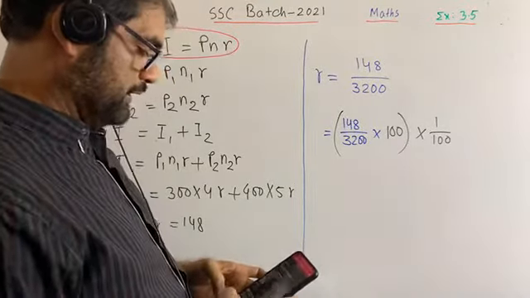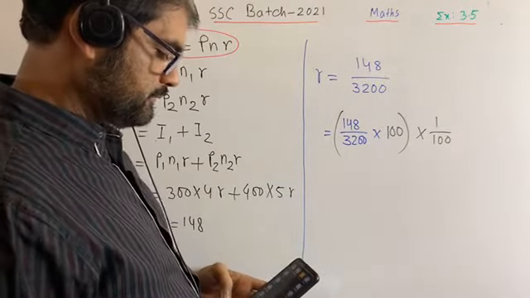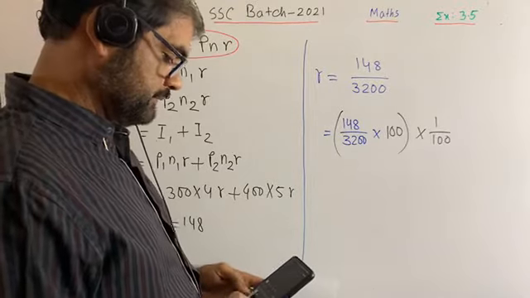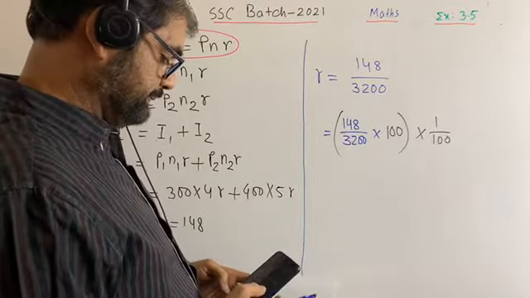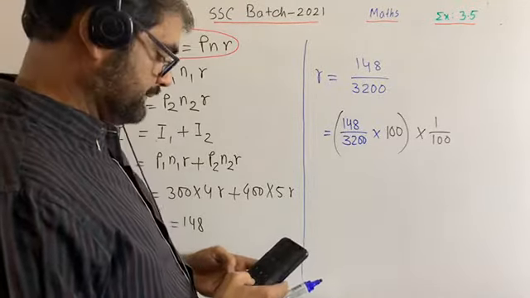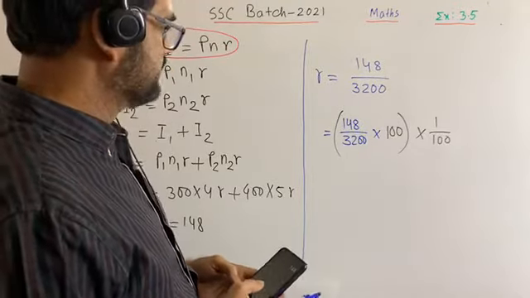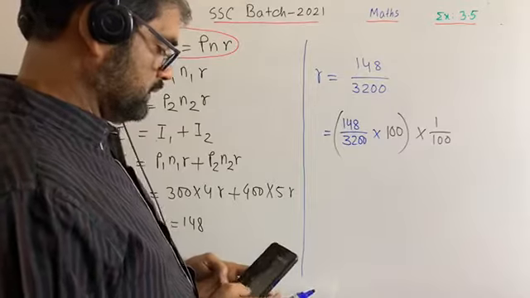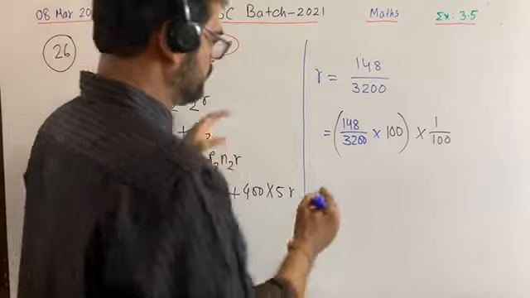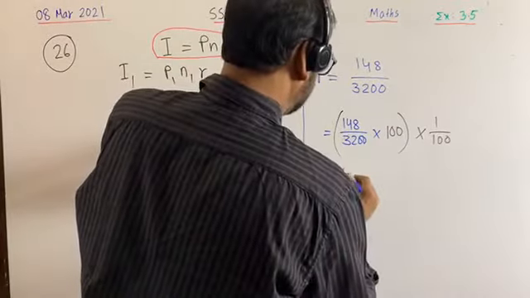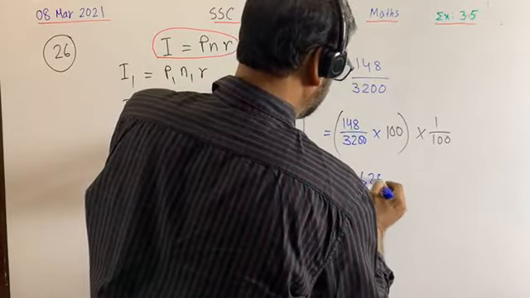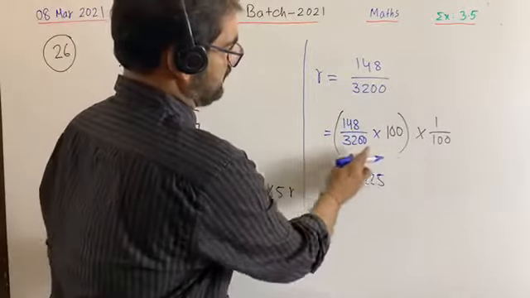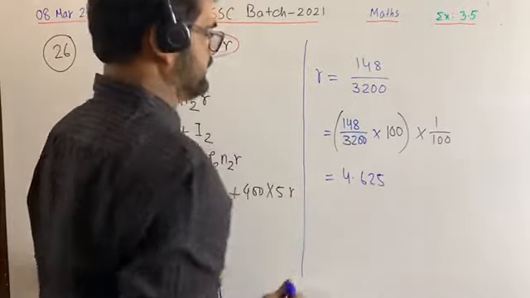If we use the calculator, we will get 148 divided by 32, 4.625. We are getting 4.625. But you see this part's calculation is this and this is 1 by 100.